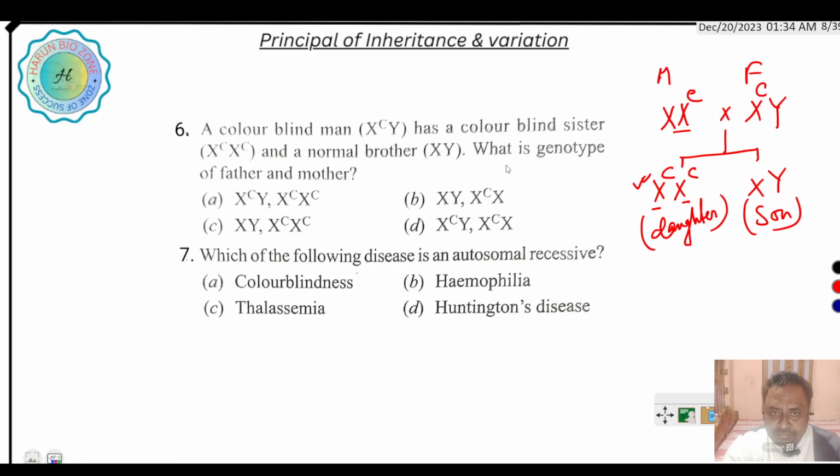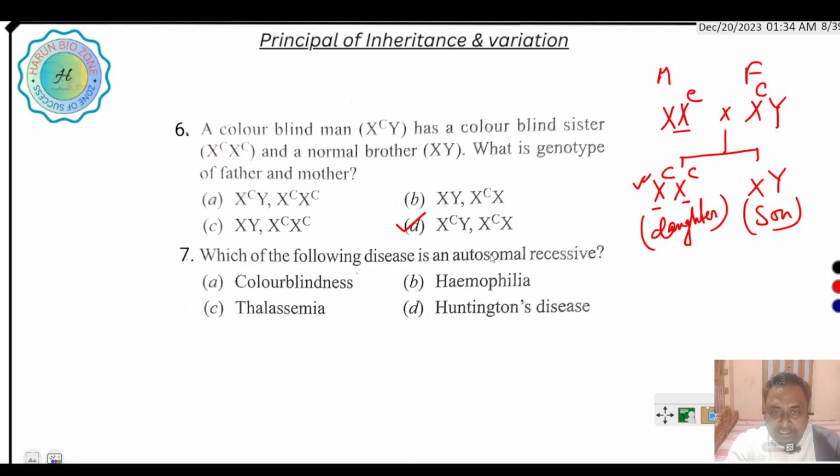So here the right answer is XcY and XXc. A colorblind father and a carrier mother produce a colorblind daughter and a normal son.